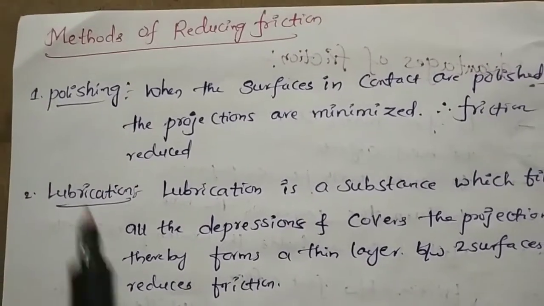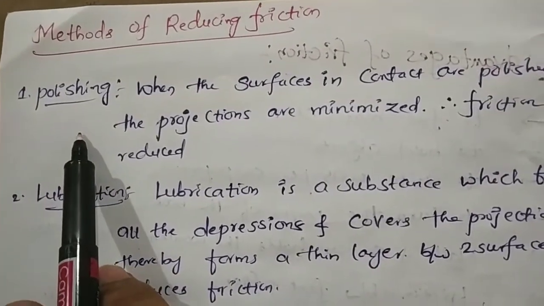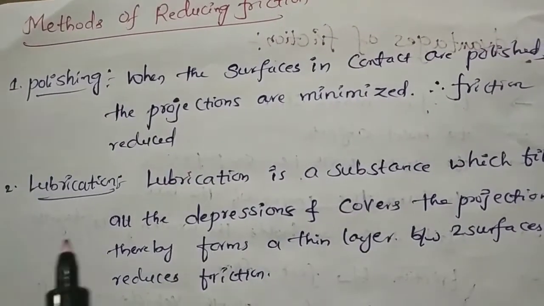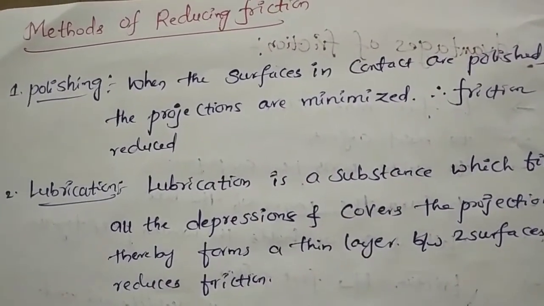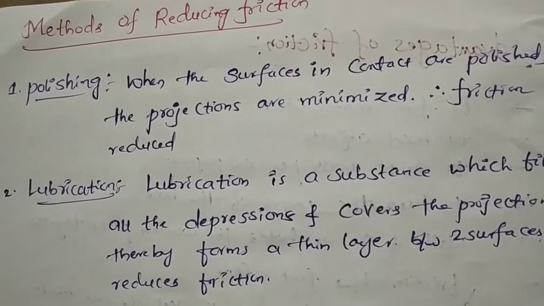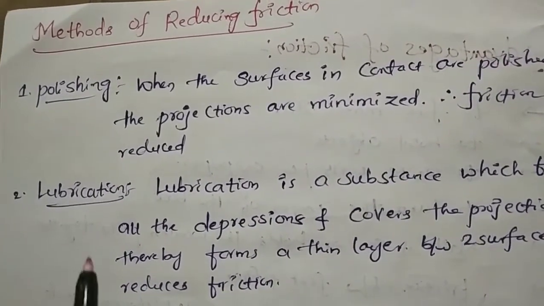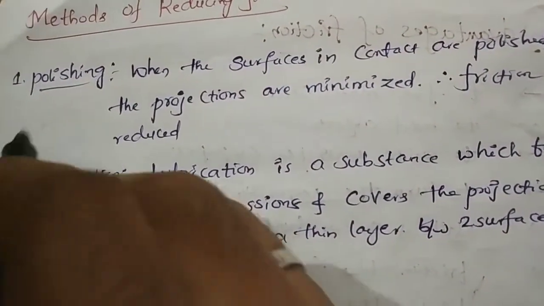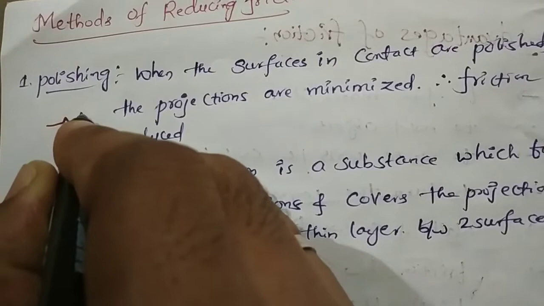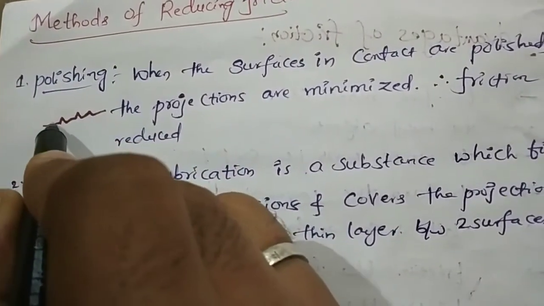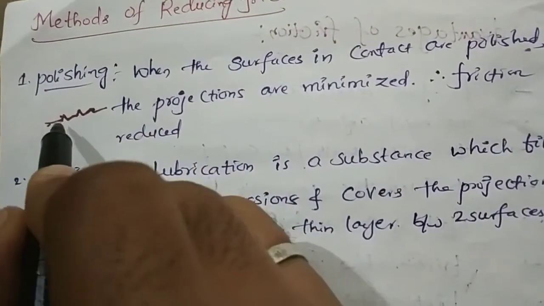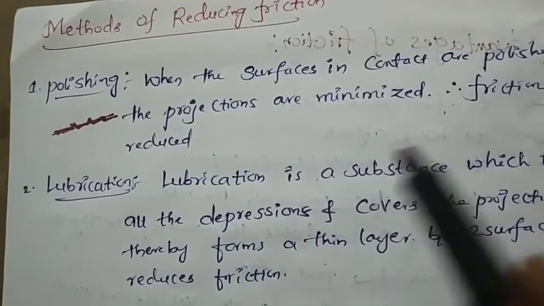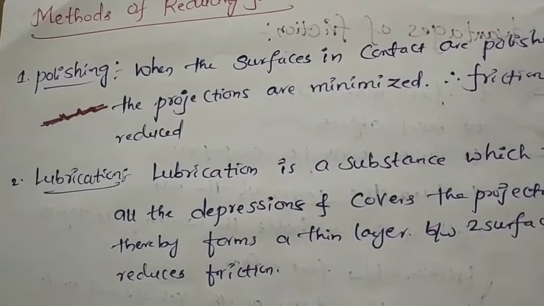First one is polishing. In polishing, we just smooth the surfaces wherever the two surfaces are in contact. That may be with polish paper or something else, but whatever projections are there will be minimized. For example, the surface is like this. These are called projections. This projection has to go and it should be smooth. Then with the help of polish paper, we can polish the surface.